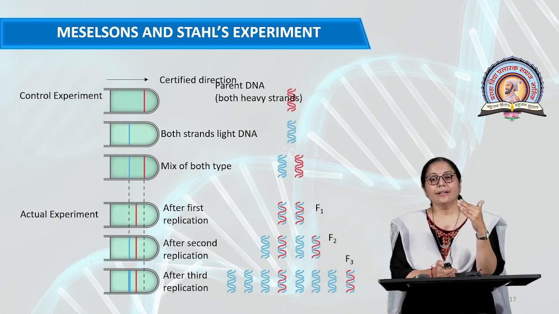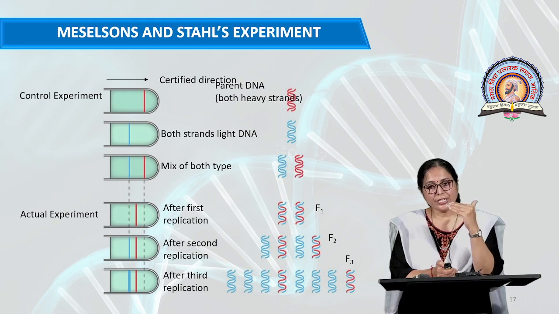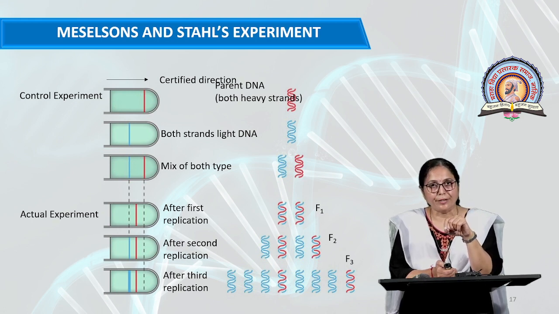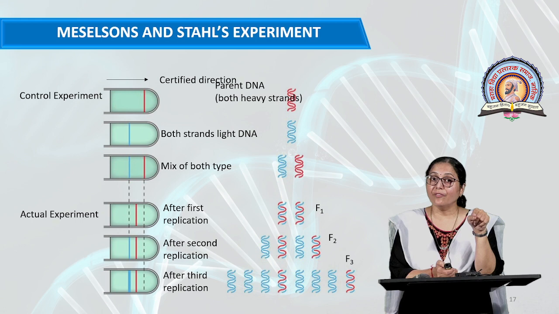Afterward, they took the first generation, second generation and third generation. In the first generation, they got a middle band, the hybrid band, because one strand is the daughter strand and one is the parent strand: the daughter strand is N14 and the parent strand is N15.